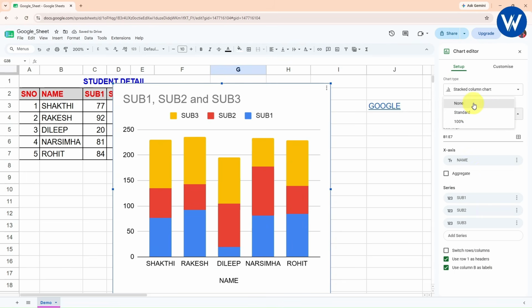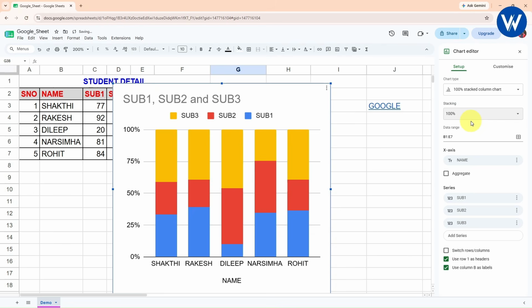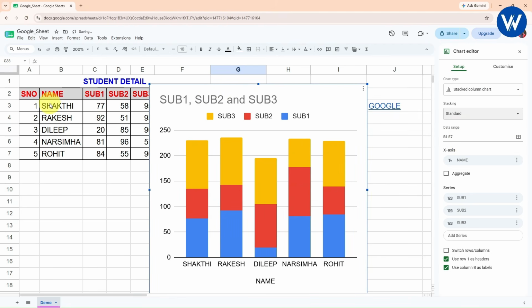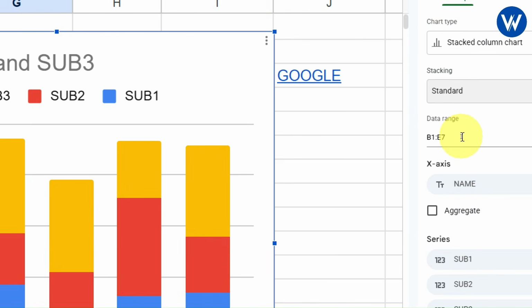Now this is the standard, none, and 100%. If you click on 100%, it will show you 100%. I will simply click on standard. Now this is the range it has selected. Let's suppose in future if the range is increased, you can change the range with the help of this option available. Right now the range is B1 to E7.